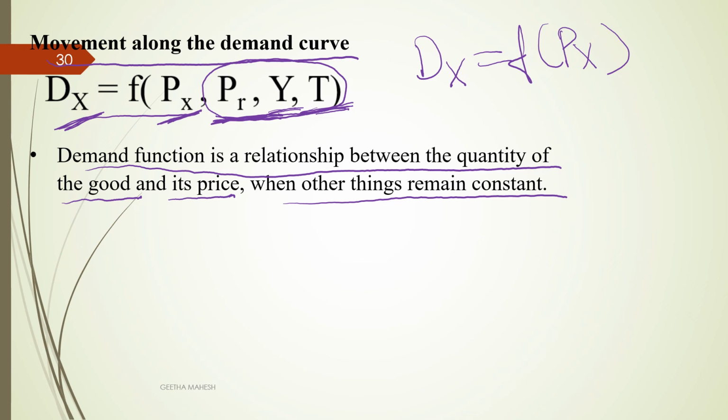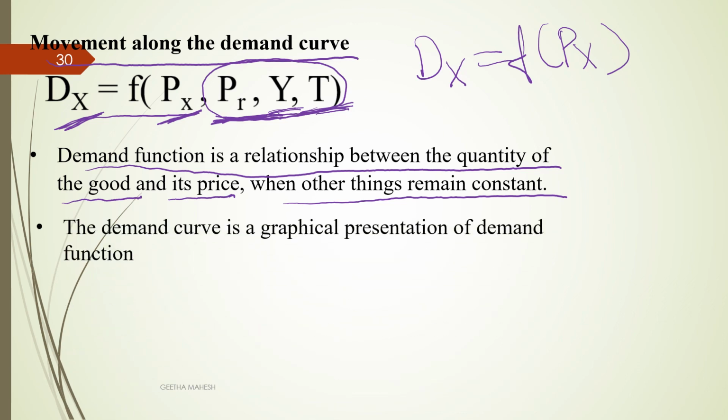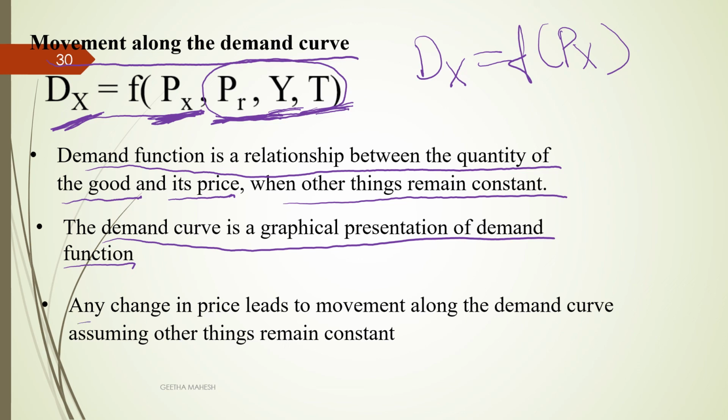If price changes, demand for that particular product also changes. So the demand curve is a graphical representation of the demand function. When you bring a graphical relationship between demand for a good and price of the good, we call it a demand curve. Any change in price leads to movement along the demand curve, assuming other things remain constant.